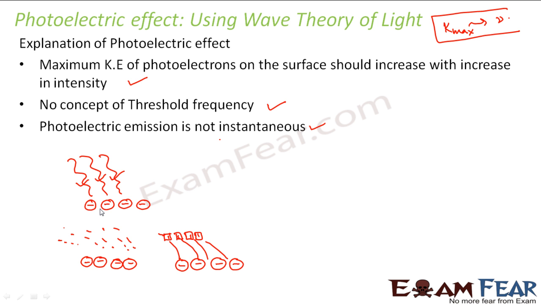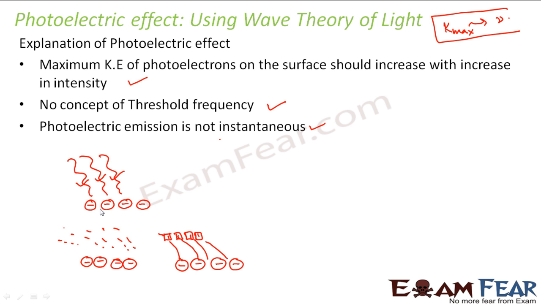So we see that whatever explanation was given by wave theory of light for photoelectric effect was proved to be against the experimental observations. And nobody can deny the experimental observation. Those people who are supporting wave theory of light cannot say that wave theory is correct and experimentally whatever you have seen is incorrect. That is not true, because whatever we are seeing experimentally is something which is actually happening.